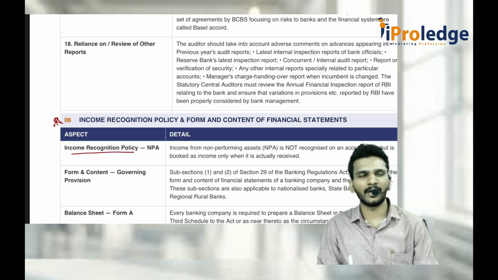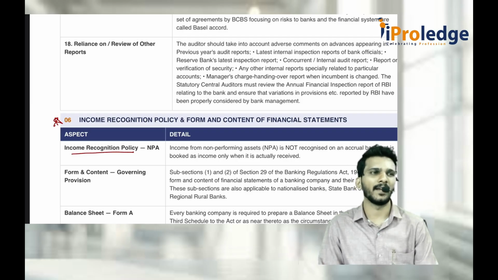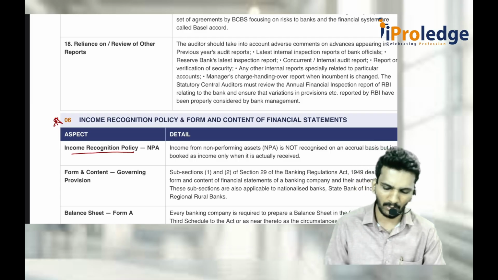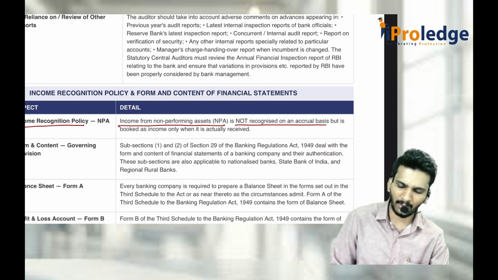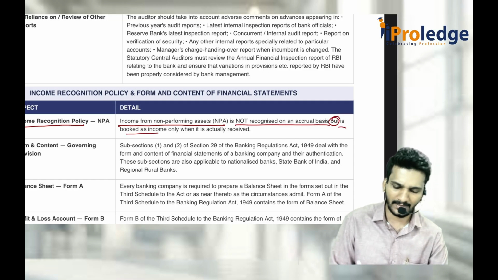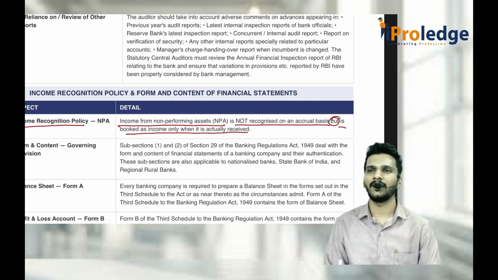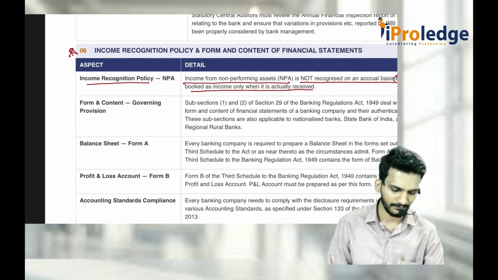Generally they recognize income on accrual basis unless there is an NPA. If it is an NPA asset, then all the income from the NPA asset is recorded only on cash basis. Other than NPA assets, they'll record on accrual basis only. Income from a non-performing asset is not recognized on accrual basis, but is booked as income only when it is actually received, only on NPA.